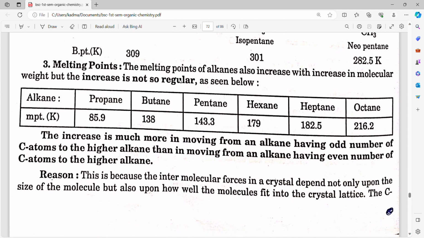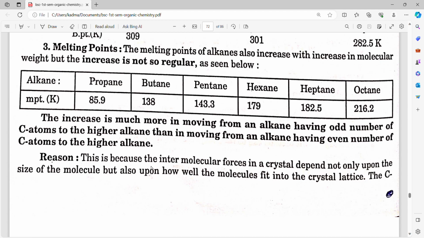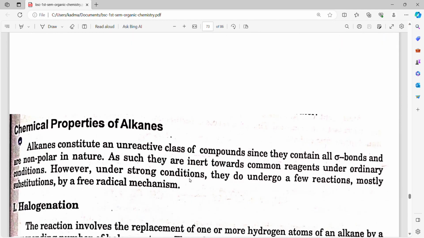Third one is melting points. The melting points of alkanes also increase with increase in molecular weight, but the increase is not so regular, as seen below. Alkanes propane, butane, pentane, hexane, heptane, octane, and their melting points are mentioned there. The increase is much more in moving from an alkane having an odd number of carbon atoms to the higher alkane than in moving from an alkane having an even number of carbon atoms to the higher alkane. Reason: this is because the intermolecular forces in a crystal depend not only upon the size of the molecule but also upon how well the molecules fit into the crystal lattice.